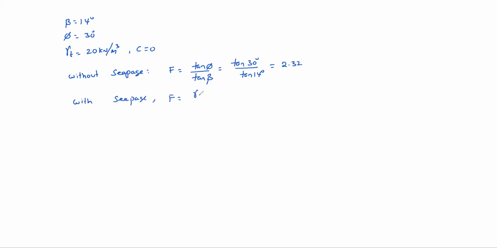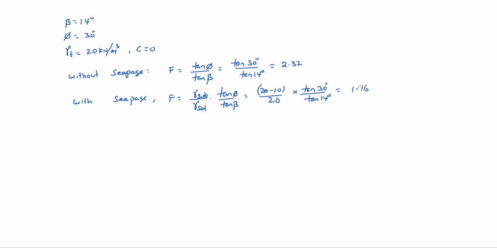With the seepage, F equal to gamma sub by gamma sat into tan phi by tan beta. Gamma submerged 20 minus 10, by 20, into tan 30 by tan 14, which equals 1.16, exactly 50%. So like this, it was the 1991 problem.